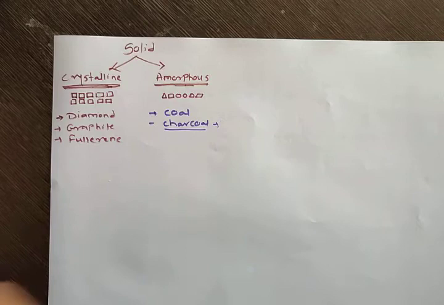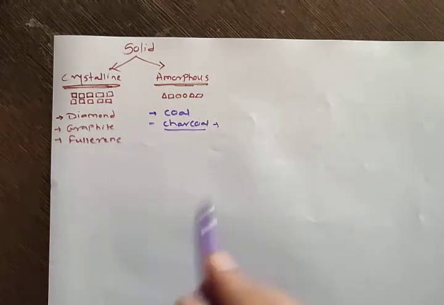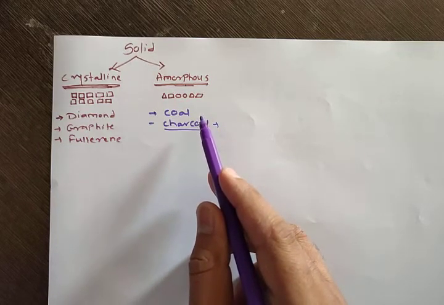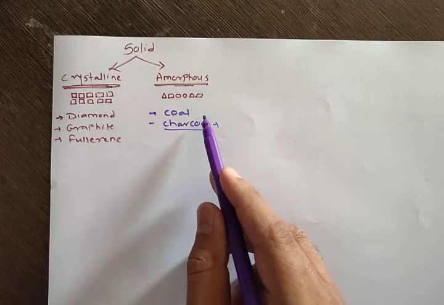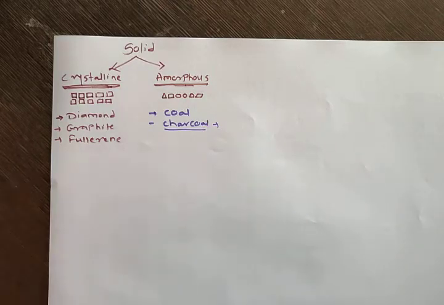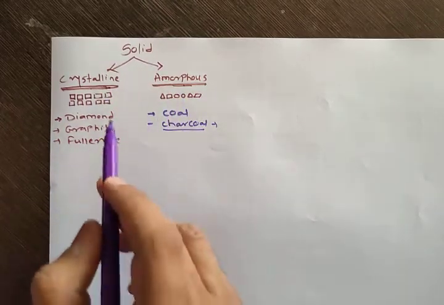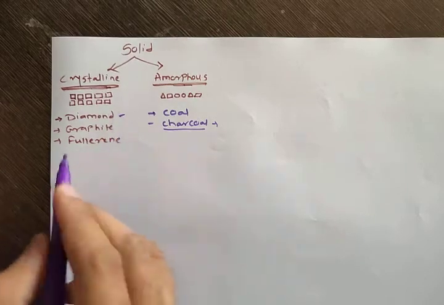So coal and charcoal are the two amorphous forms of carbon. You have seen coal, all of you have seen. If you make a powder of that coal, it is a very soft powder with very fine particles. So that is an amorphous form of carbon. This is very important because in higher grades you will study this topic, crystalline and amorphous, again. So first we will now study diamond.